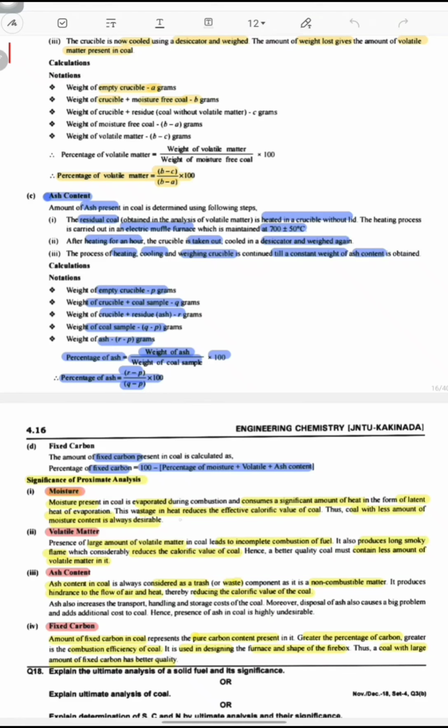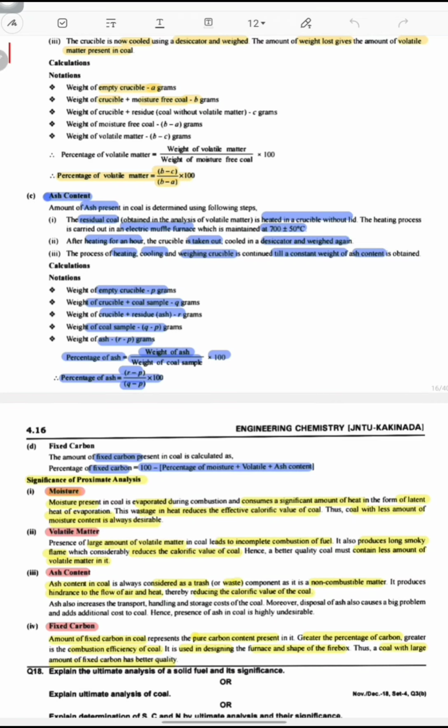This wastage in heat reduces the effective calorific value of coal. So the calorific value of coal is reduced due to the presence of moisture. Therefore, the coal with less amount of moisture content is always desirable. So moisture is less, that is a good coal, that is a better coal.